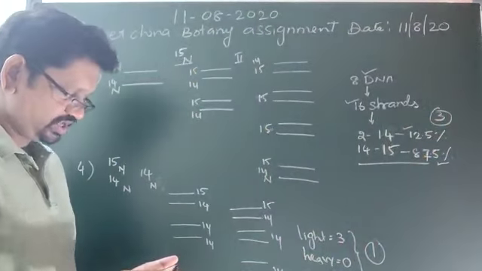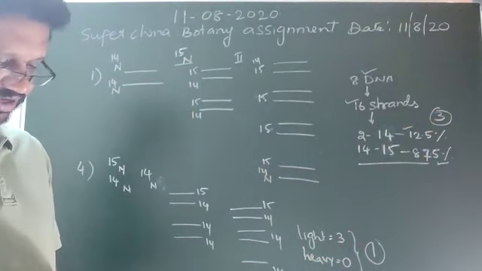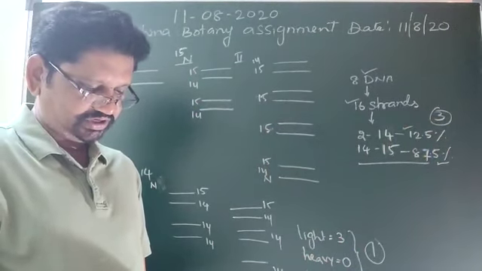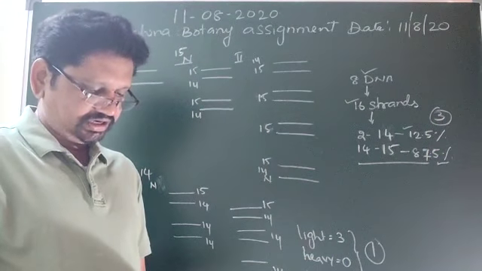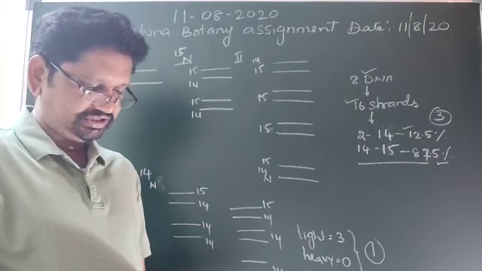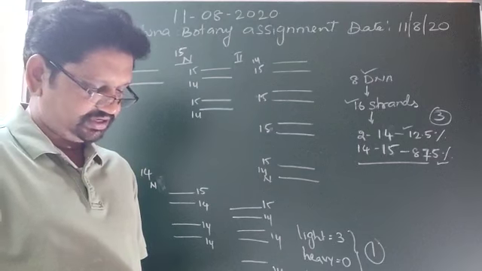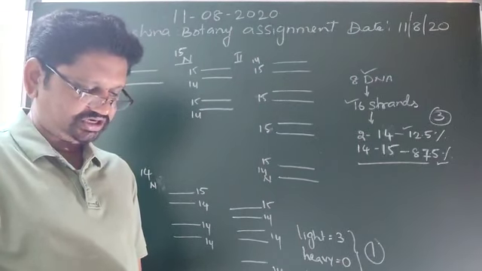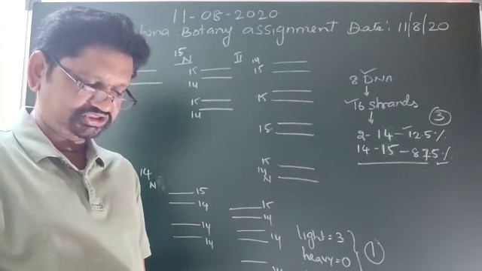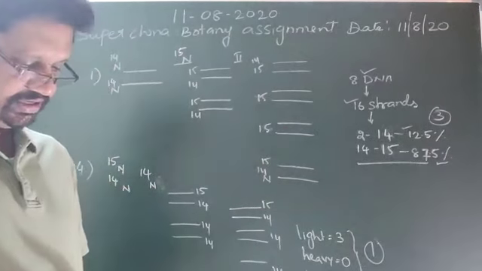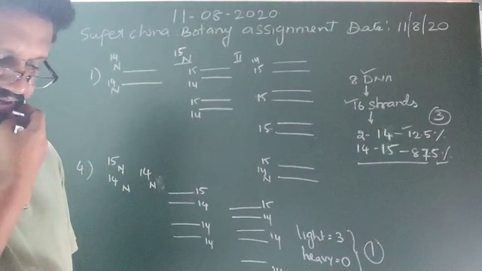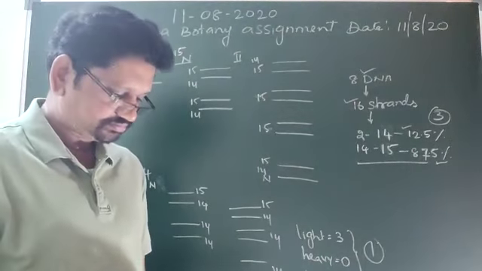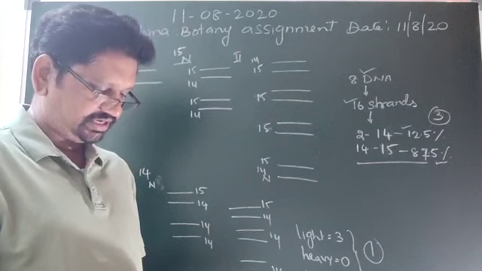Then question number 2, identify the correct statement from the following. Here, all the statements are correct, option 4. Then question number 3, statement 1: DNA replication is not only fast but also accurate. Statement 2: the replication is continuous on the leading strand and discontinuous on the lagging strand. Of course, both the statements are correct here.